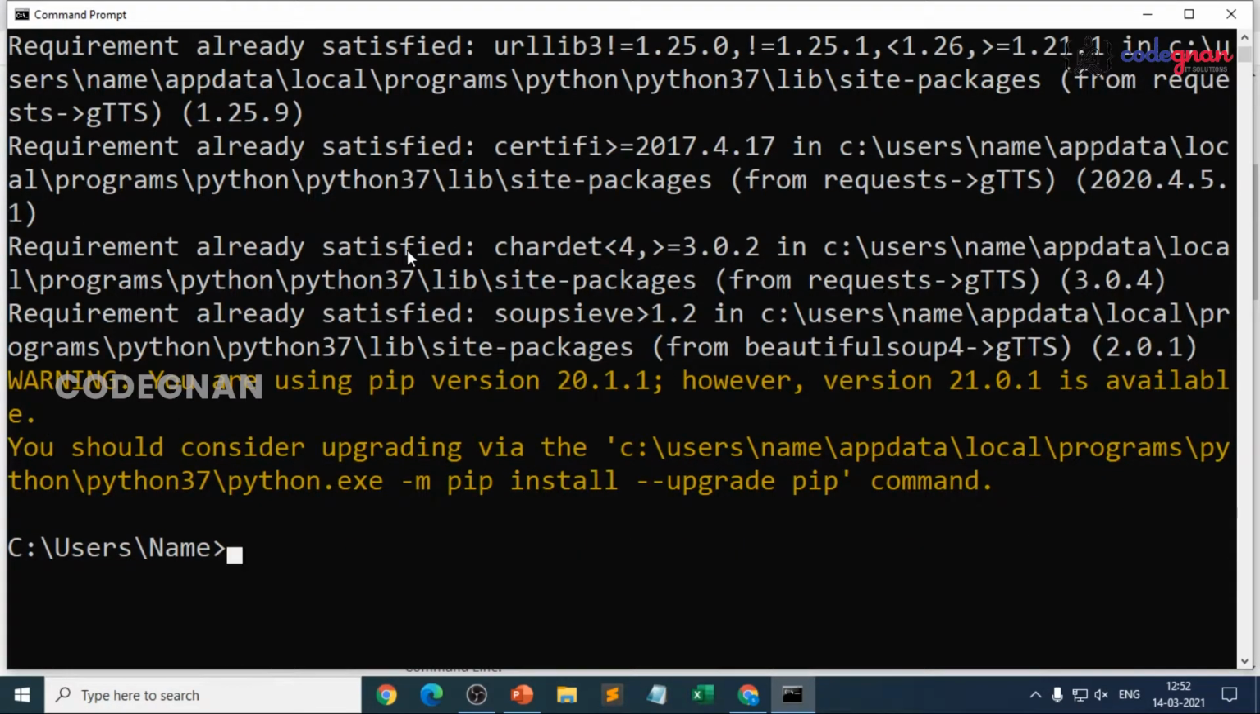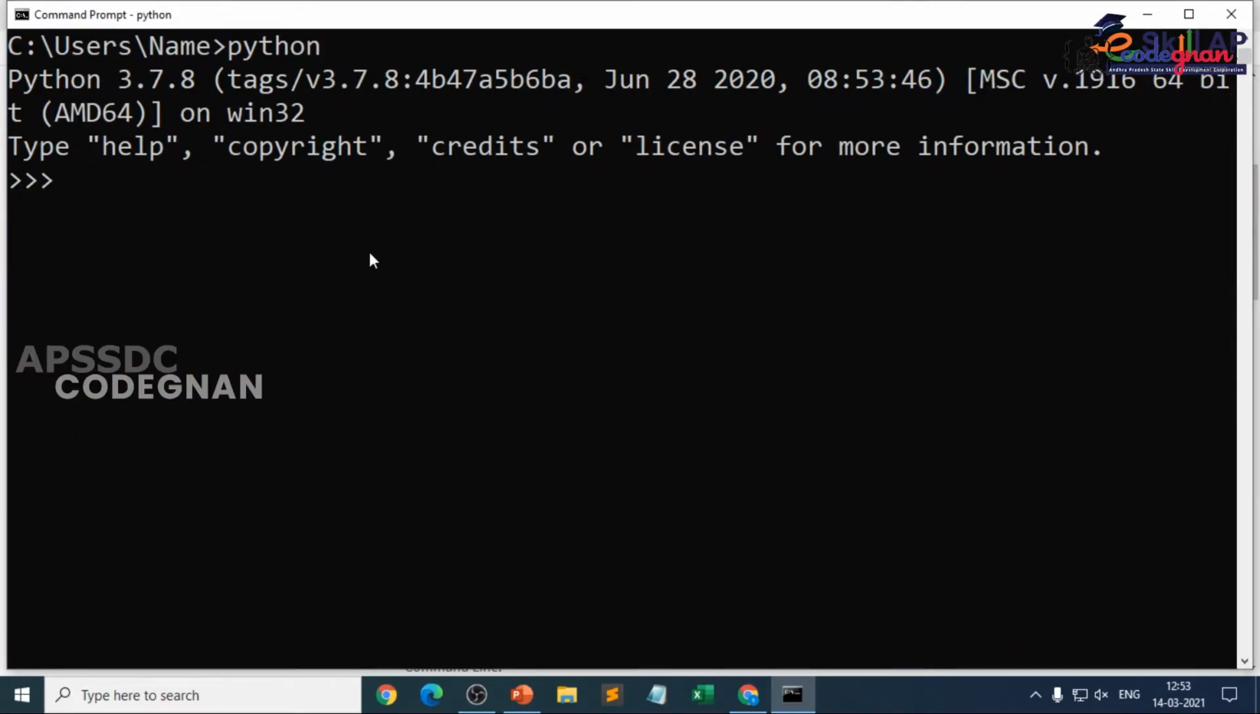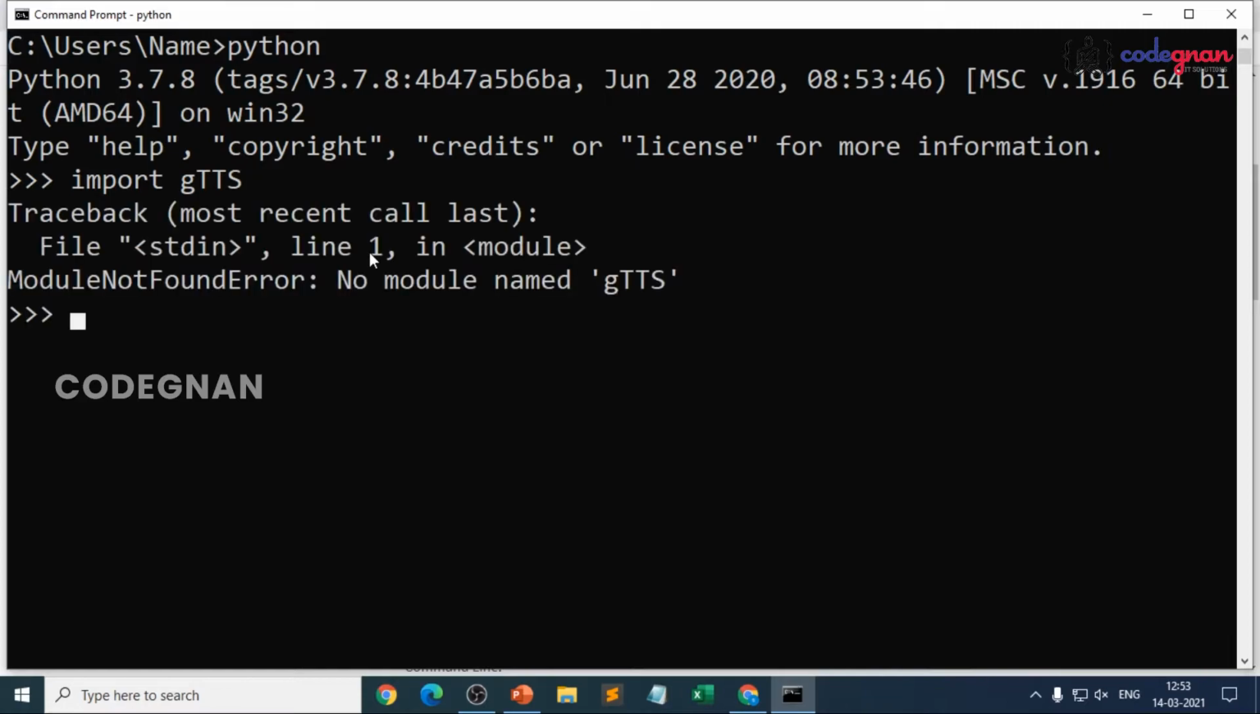When you import GTTS, you should see the library being taken. It should not prompt any error. If you get any warning with this, you need not worry. The only thing is, it is telling you to upgrade. You should be able to import GTTS. When you go for import GTTS, you should go to the next line. Otherwise, it says no module named GTTS.